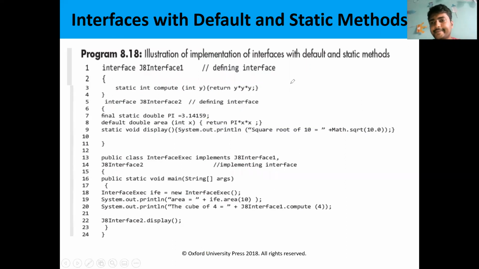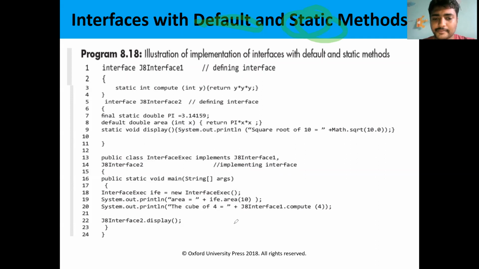There is another way of implementing the interfaces, by using the keywords default and static. By using these 2 keywords, we can define the method.